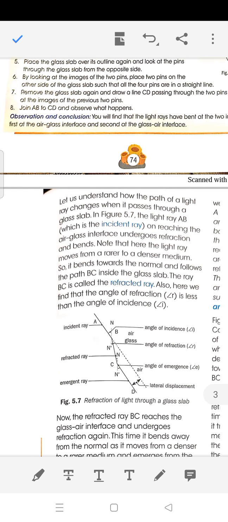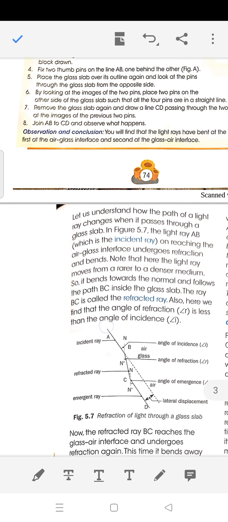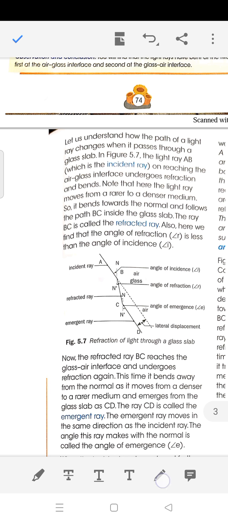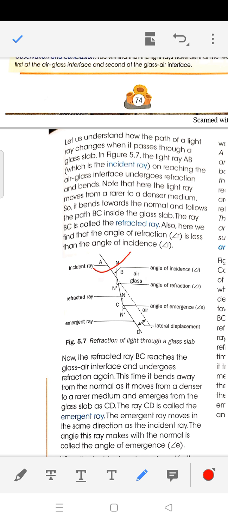When light enters through it, this is the incident ray. Here the light is bending, and we have the refracted ray and the normal. So in this way we have the incident ray, the refracted ray, and the normal. Okay.